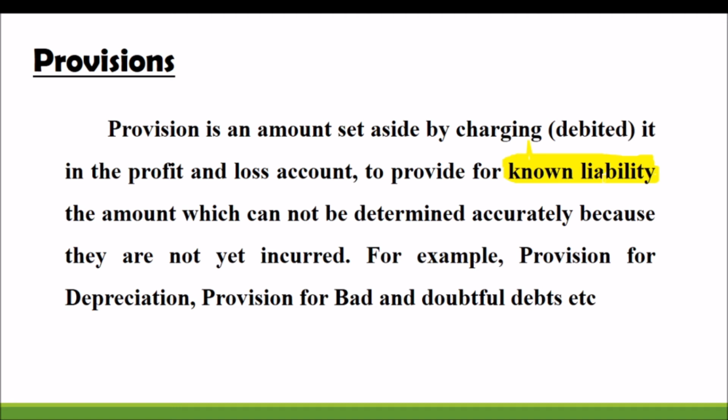Examples are given there. Provision for depreciation: already you know, when you prepare the final account, there we have calculated the depreciation, that is provision for depreciation. The amount taken from profit to meet the loss of bad and doubtful debt is provision for bad and doubtful debt. So these are liabilities which are known. Up to a certain extent we know the amount of liability.